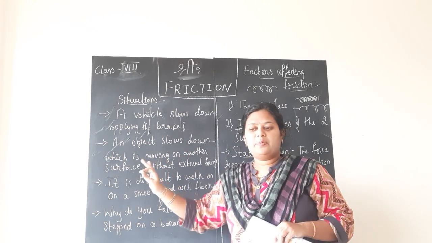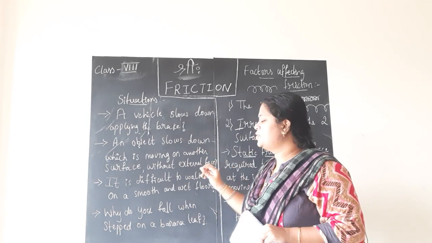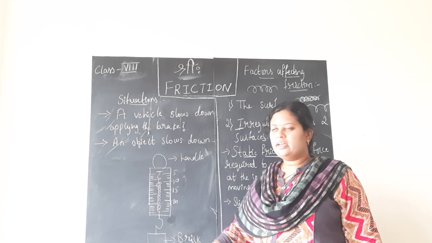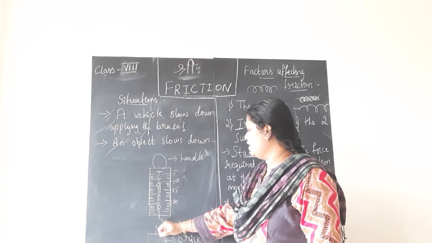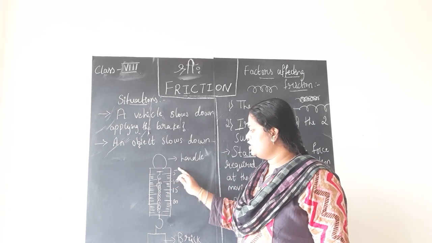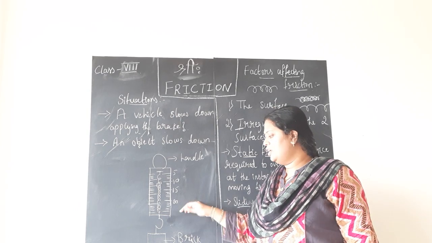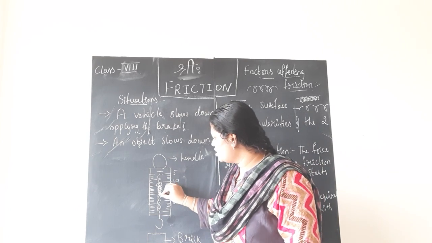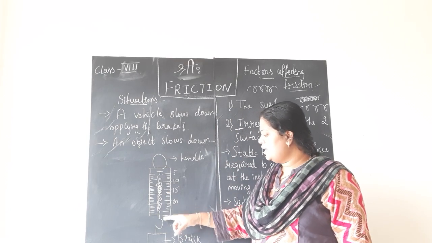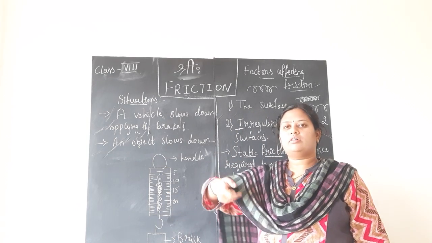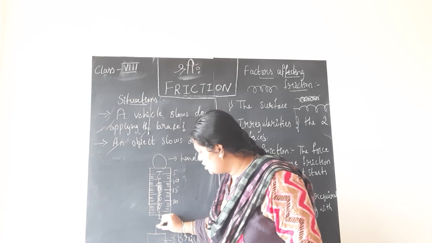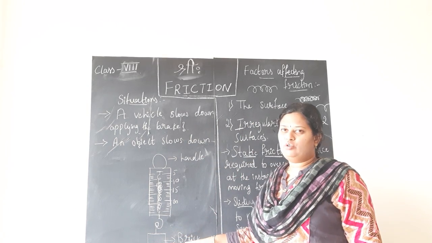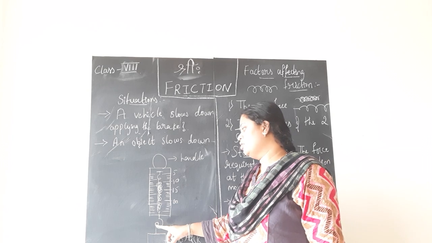I will clean this part of the board so that I can show it to you, children. The spring balance looks something like this. It will be rectangular in shape, and you have the graduations or markings like this: 5, 10, 15, 20. You have the spring inside, and the hook or support to which the object should be tied. Here, with the help of thread, they have tied a brick to the spring balance hook.